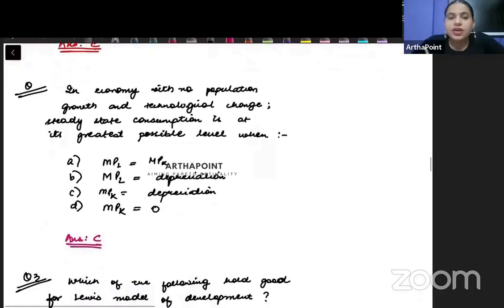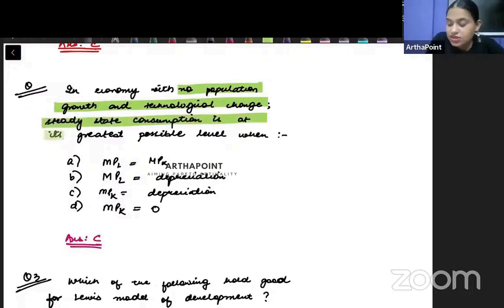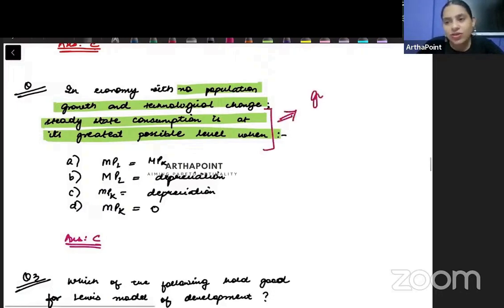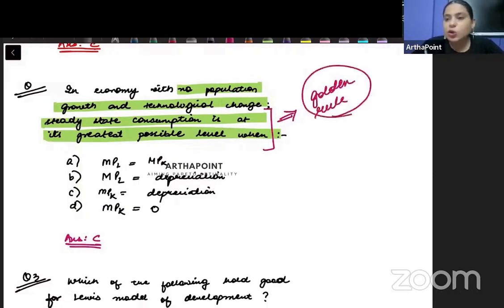Look into another question. It says, in an economy with no population growth and technological change, steady state consumption is at its greatest possible value. So if it asks you about steady state consumption at its greatest possible value, isn't it asking you about the golden rule, where consumption is maximum? And don't we know that happens where MPK is equal to the depreciation rate? So the answer will be C.